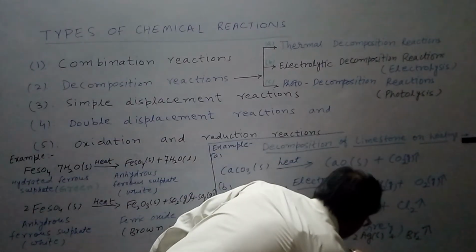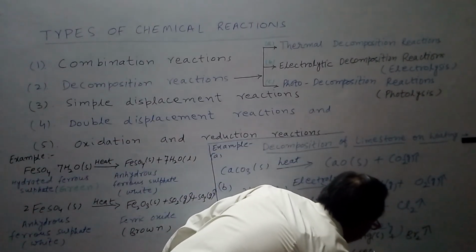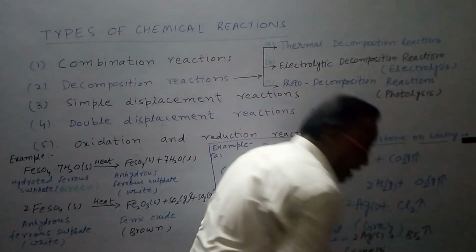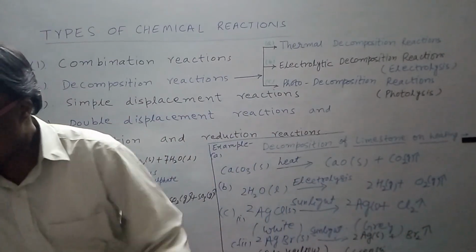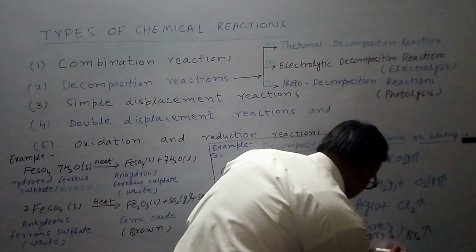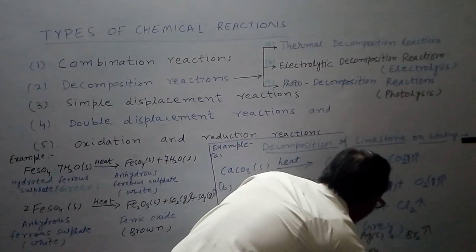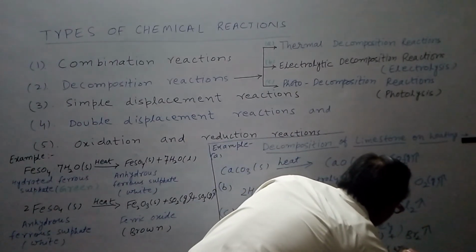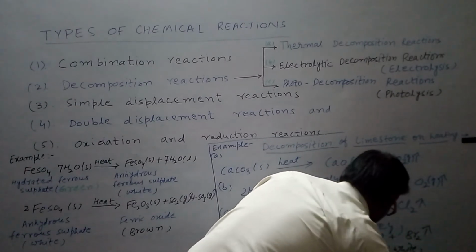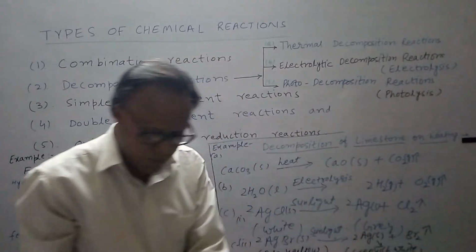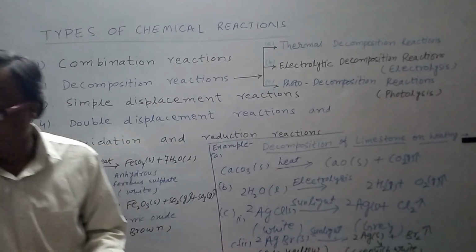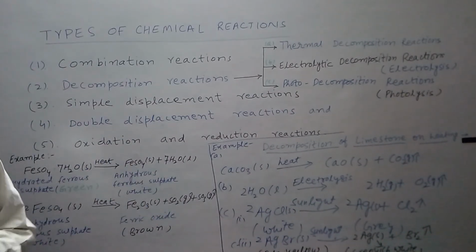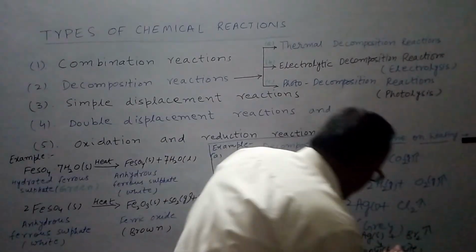Grayish white is the color of silver, and the color of bromine is reddish brown.